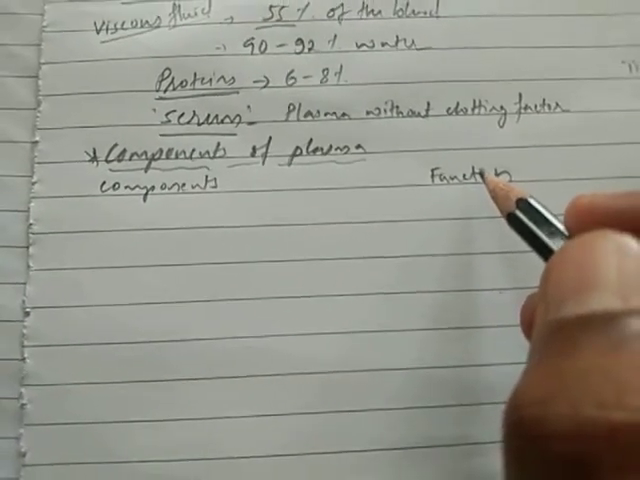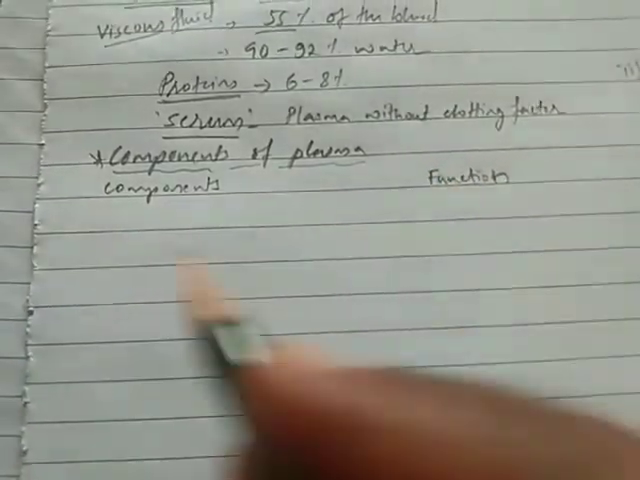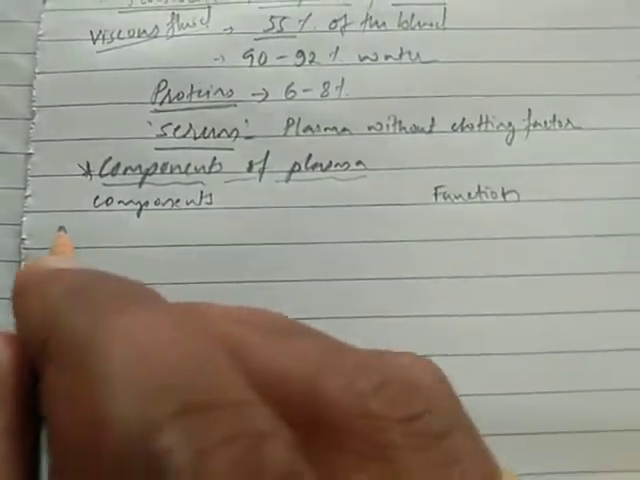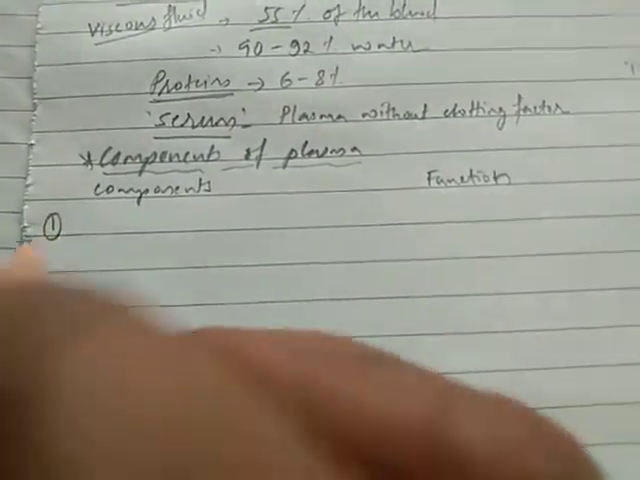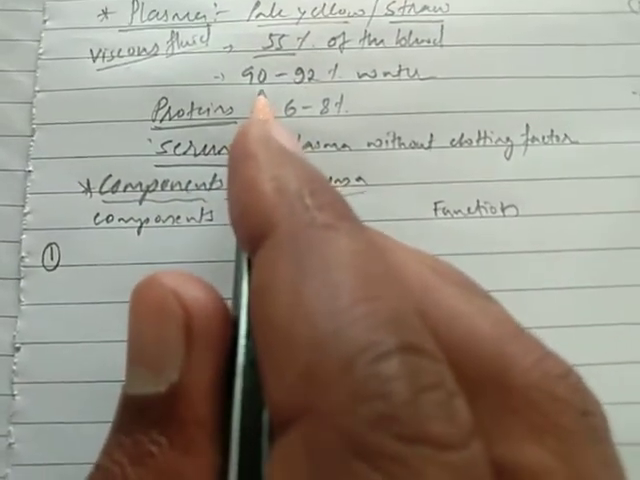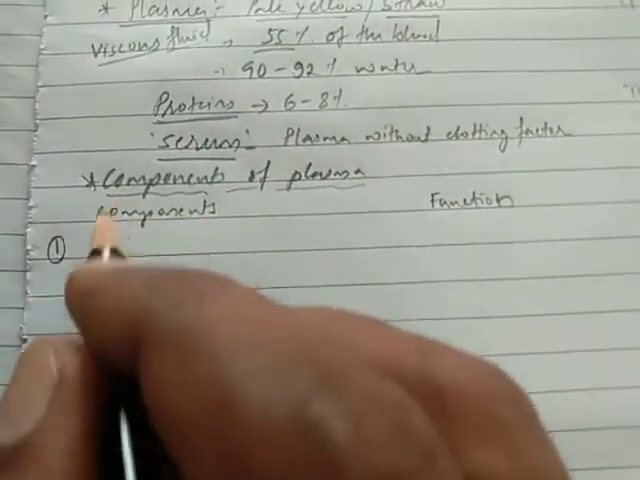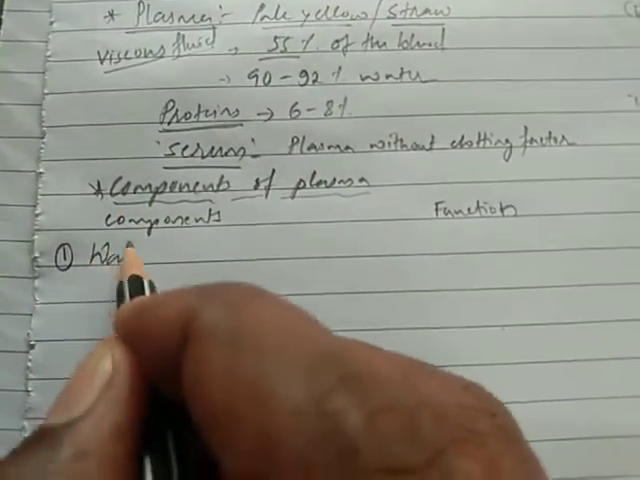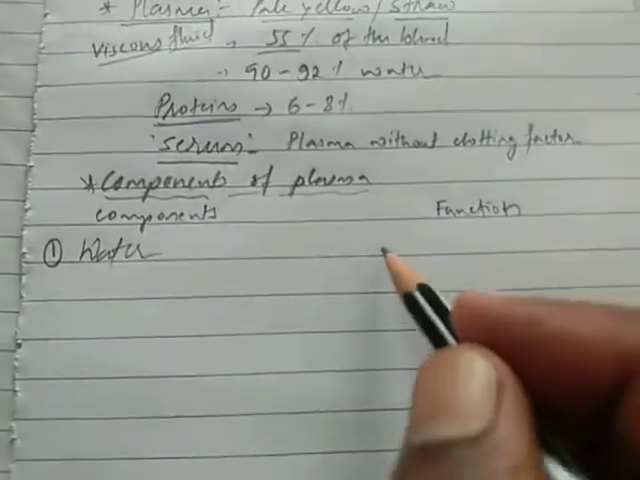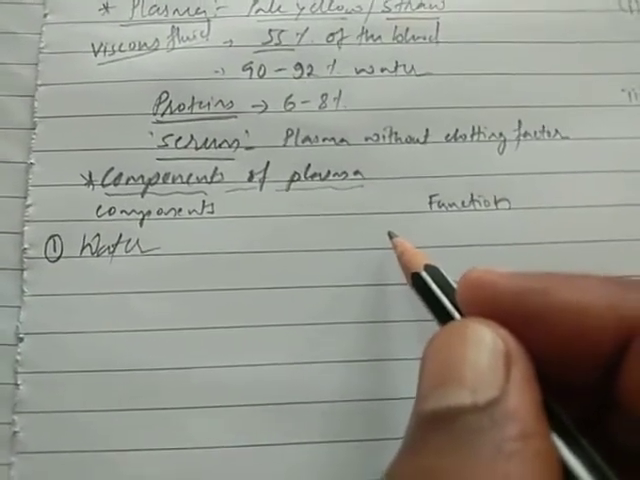The functions of this component, we can make the two columns here. So first I'll choose here the water, because 92%, we have already discussed, the plasma contains 92% of water. So first I'll choose here the water only. And what is the role of water here? In the plasma or in the blood, that is the solvent.